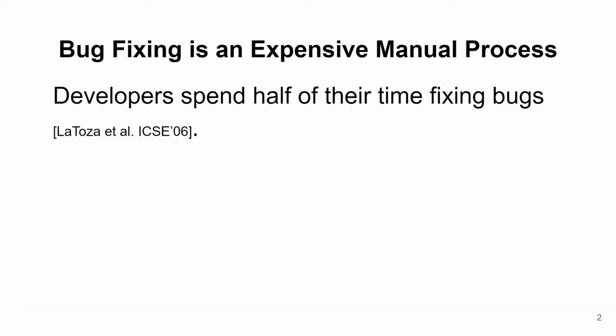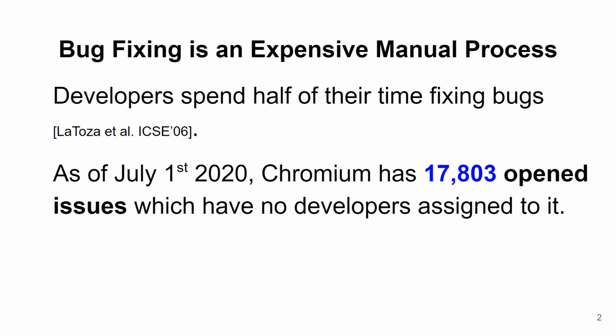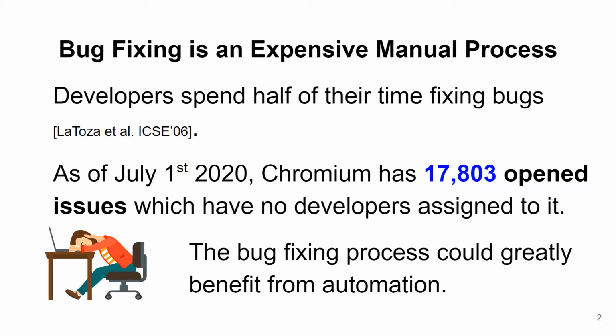Manually fixing bugs is expensive, and developers spend most of their time fixing them. As of July 1st, 2020, there were more than 17,000 opened issues in Chromium that had no developer assigned to them. Therefore, automation will help fixing more bugs.